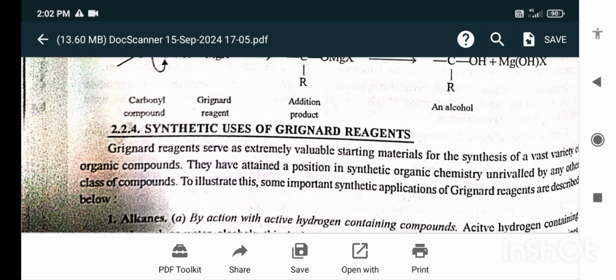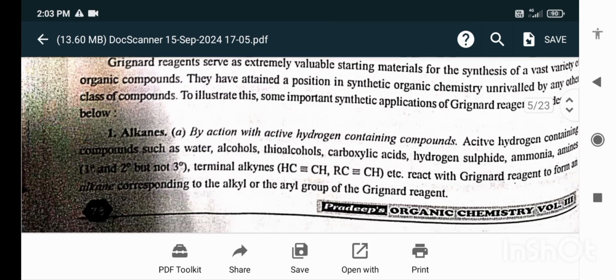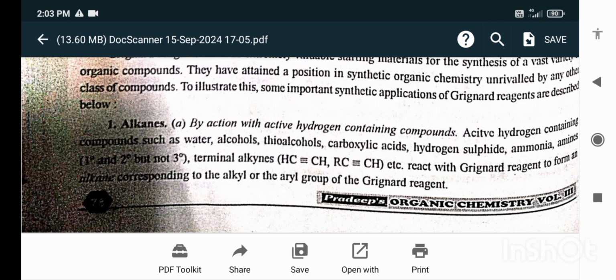Synthetic uses of Grignard reagents. Grignard reagent serves as an extremely valuable starting material for the synthesis of a vast variety of organic compounds. They have attained a position in synthetic organic chemistry unrivaled by any other class of compounds. To illustrate this, some important synthetic applications of the Grignard reagents are described below. First is the alkanes.